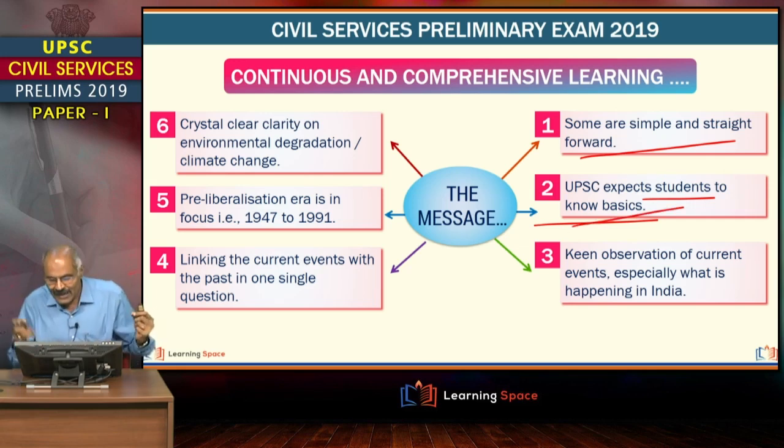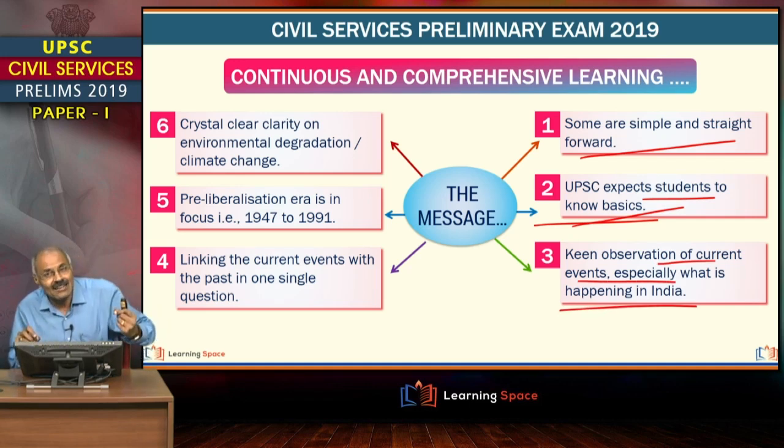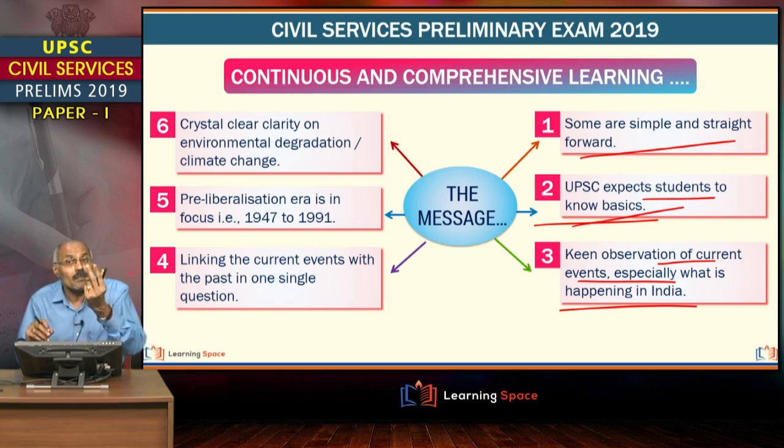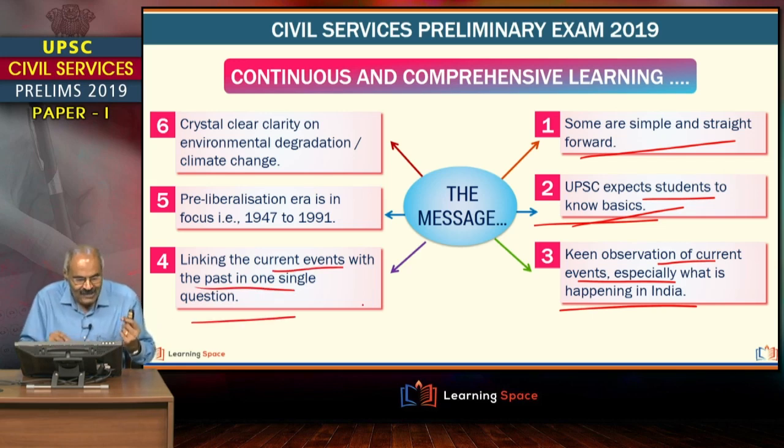Then the next important aspect is keen observation of current events, especially what is happening in India. You can come to this conclusion when you look at 2-3 places where there is an issue with regard to water resources, right? Then linking current events with the past in one single question. There are a number of examples. One classic example is coal auctions being linked with coal nationalization. When it was done, who was the prime minister, right?